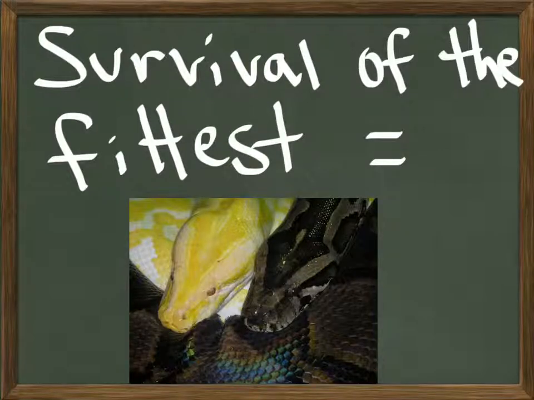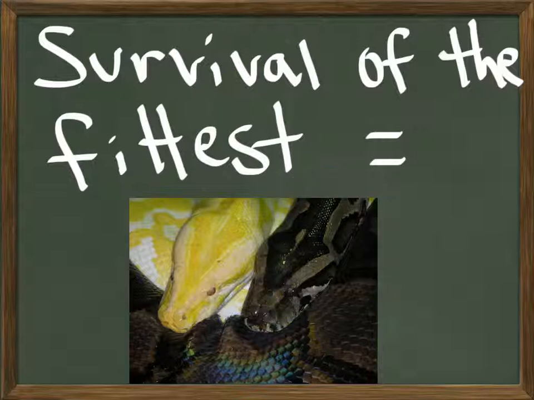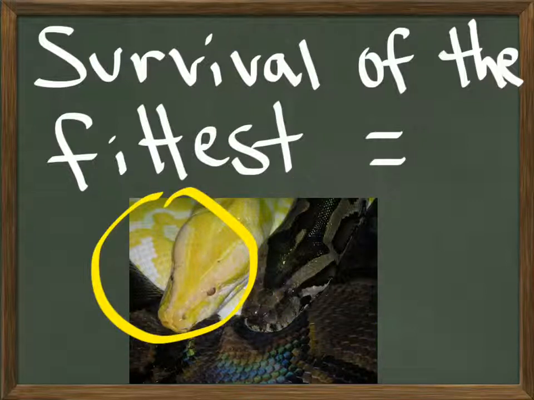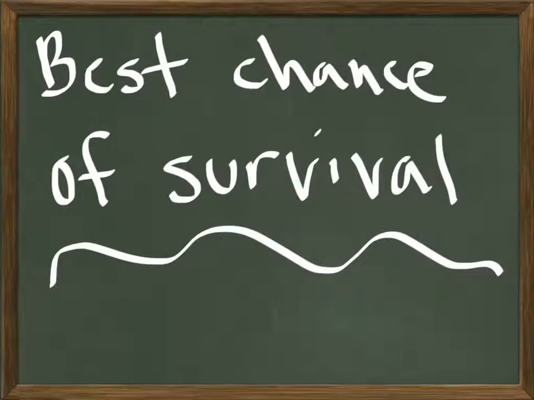And here's a couple of snakes. Same thing here. Now these are extreme examples, but you get the idea. The snake on the right here is definitely going to blend in better with his environment than this albino snake. Okay, I think the only place I've ever seen any type of albino animal surviving is in the zoo. I've never seen one in the wild personally. And there's a reason for that. Survival of the fittest. And having the best traits gives you the best chance of survival.